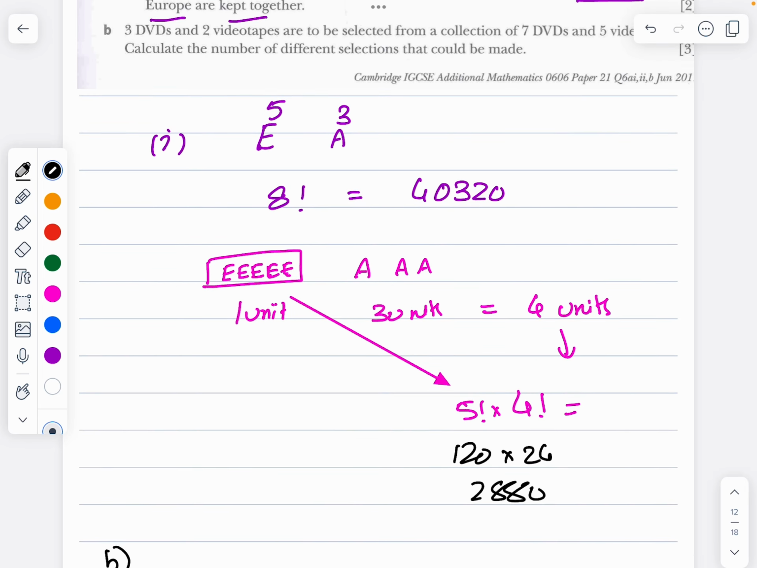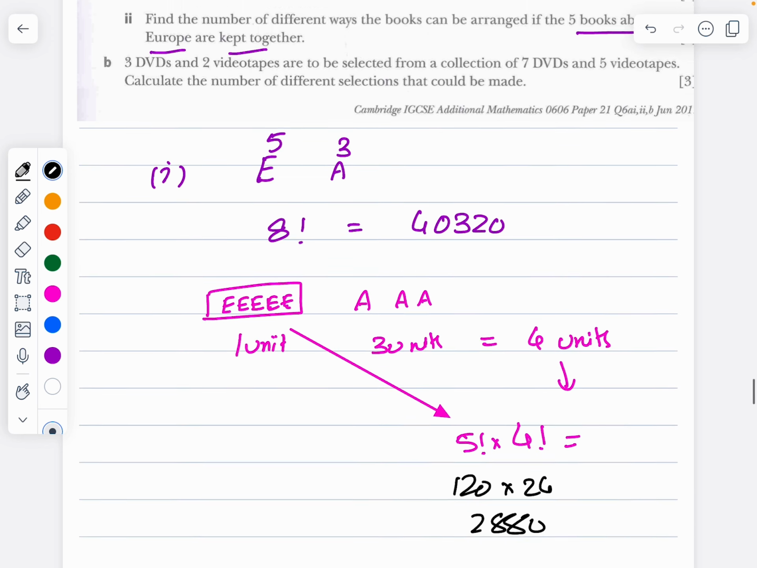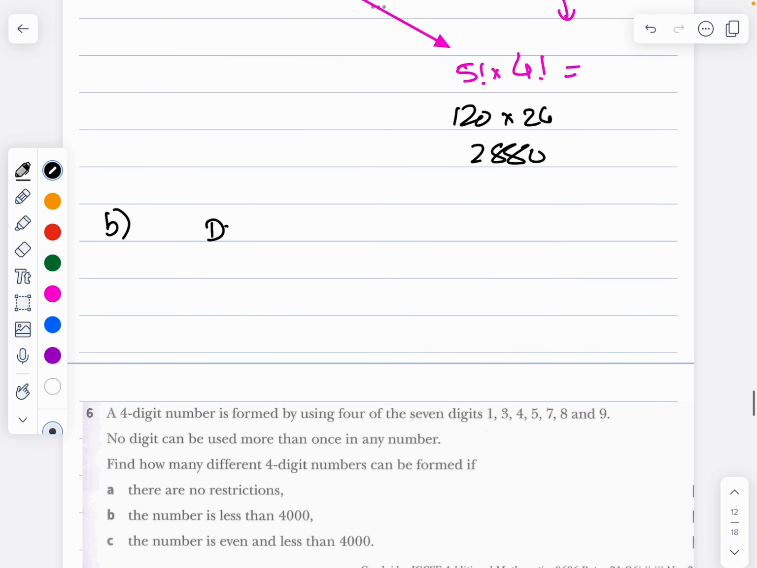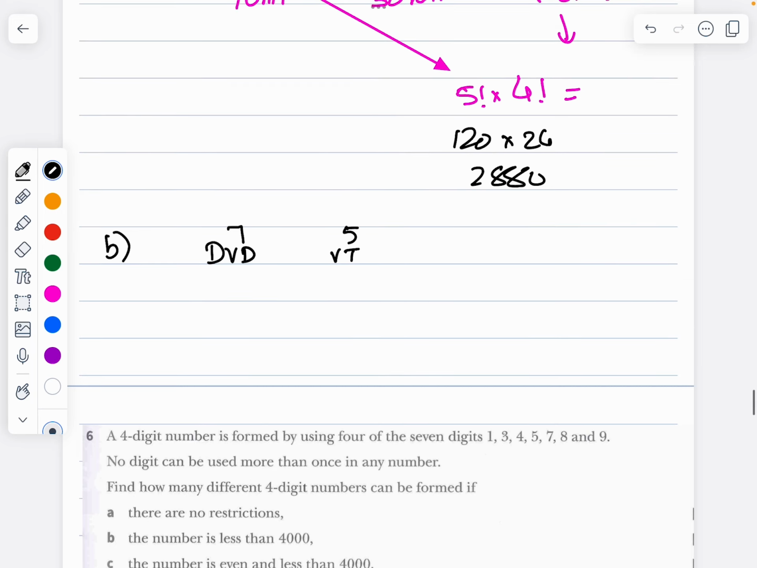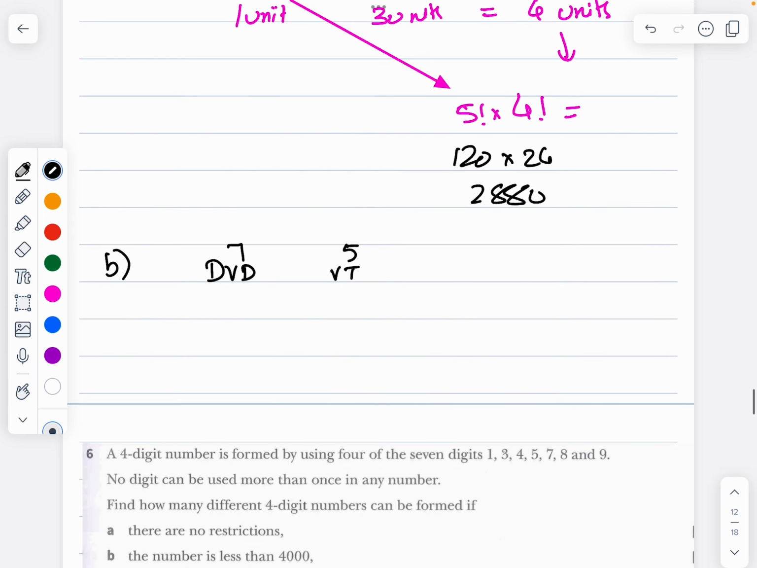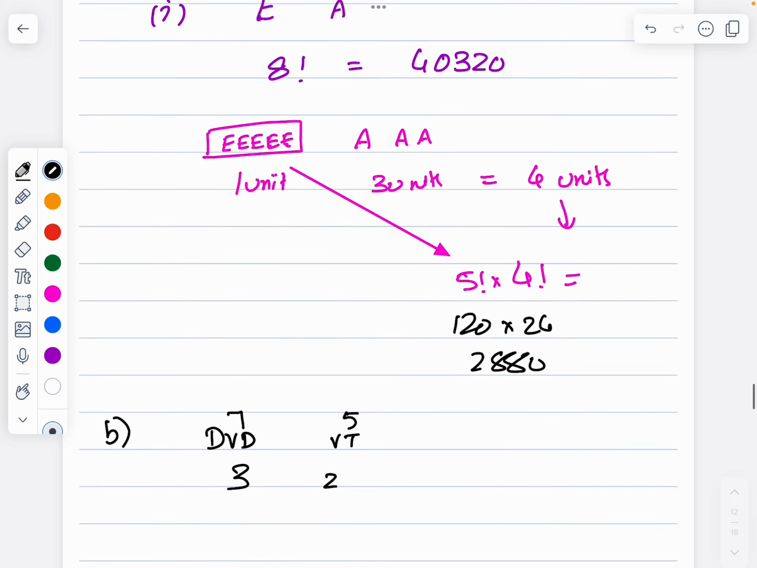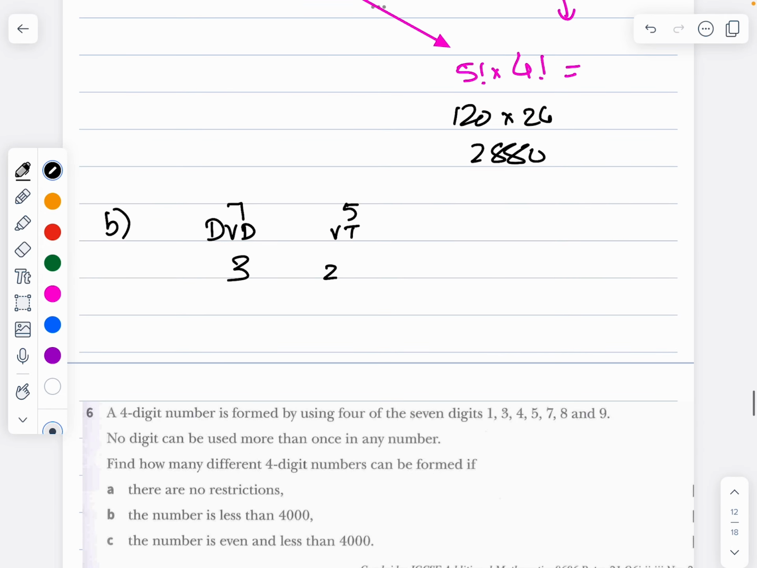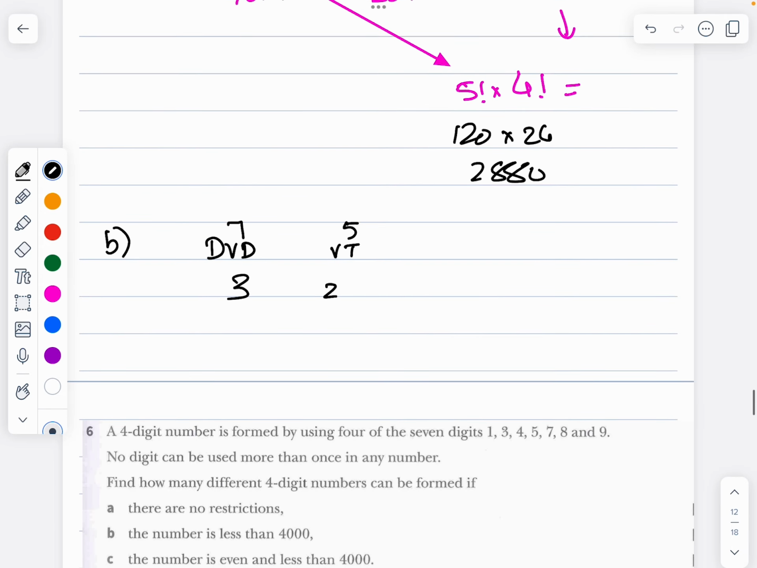3 DVDs and 2 videotapes are to be selected from 7 DVDs and 5 videotapes. DVDs 7, videotapes 5. How many do I have to select? 3 and 2. Calculate the number of different selections that can be done. So 7C3 times 5C2, which is going to be 35 times 10, which is 350.